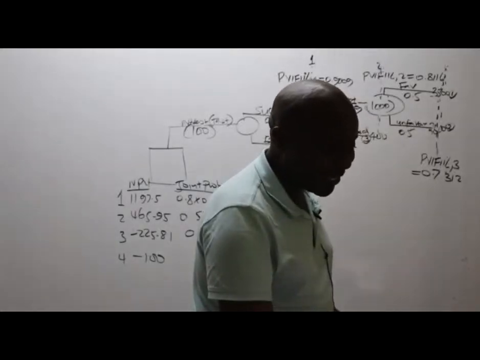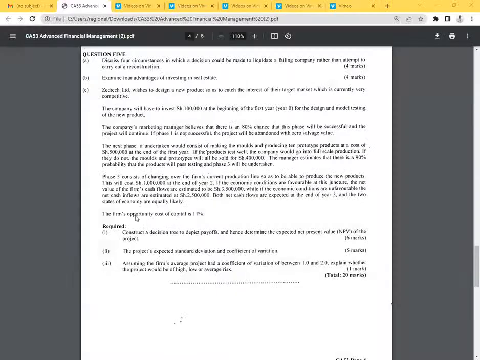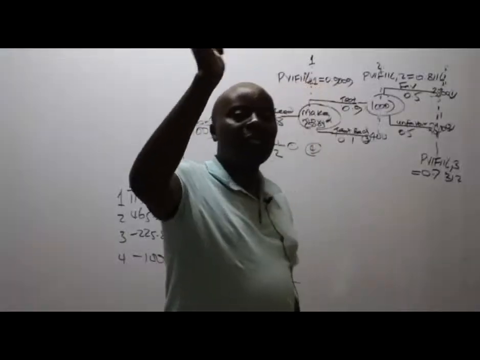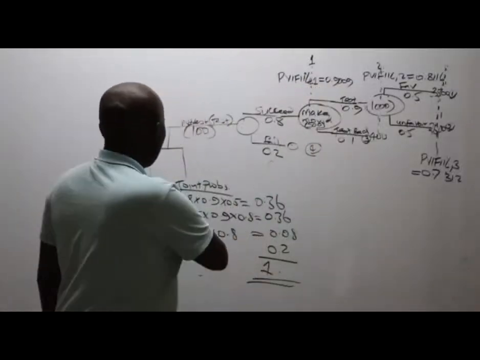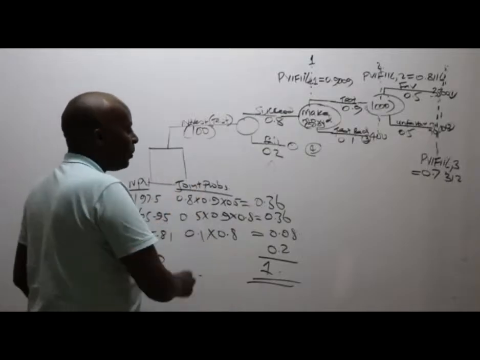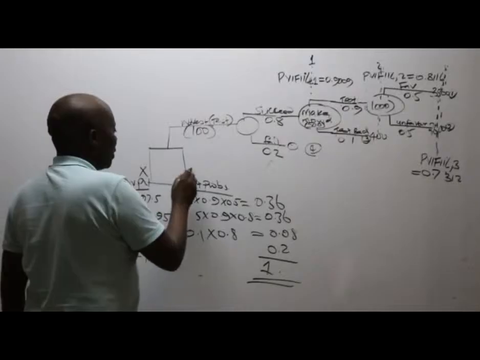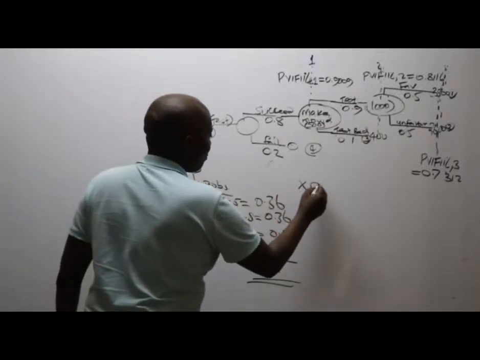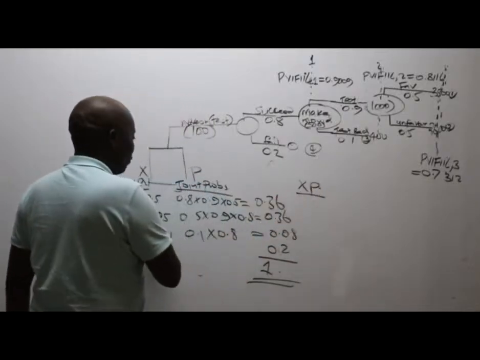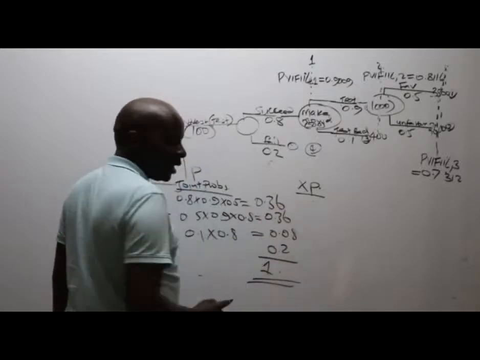or a shark attack. Ladies and gentlemen, they wanted us to construct a decision tree to depict payoffs that we have done and hence determine the expected net present value of the project. So expected net present value of the project is what that good lady started by telling us up there. So now you have the NPVs and you have the joint probabilities. So this is your X and this is your probability. Give me XP, multiply the 2. So you take this figure times this figure.